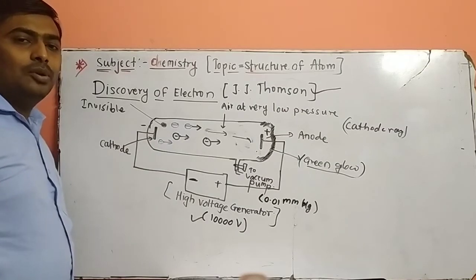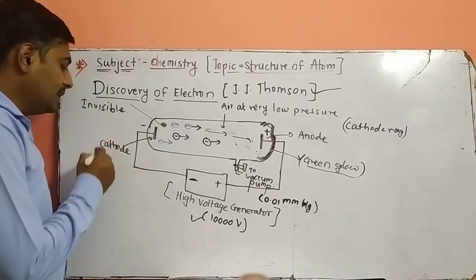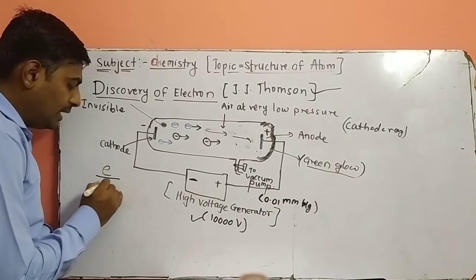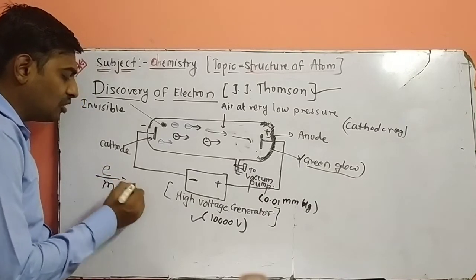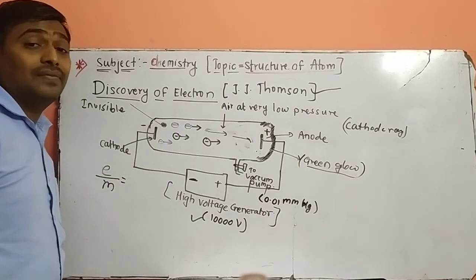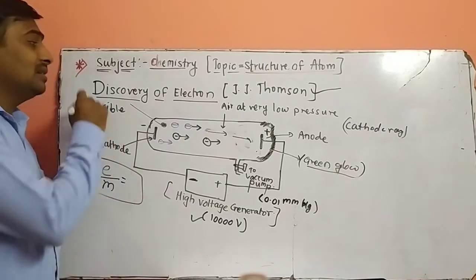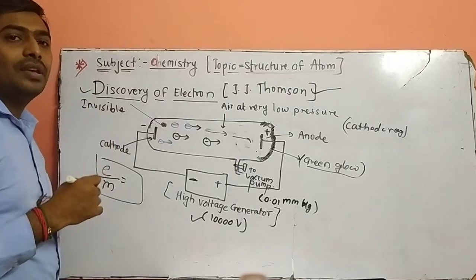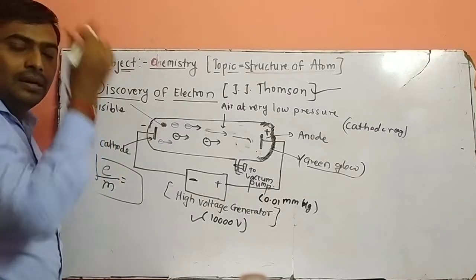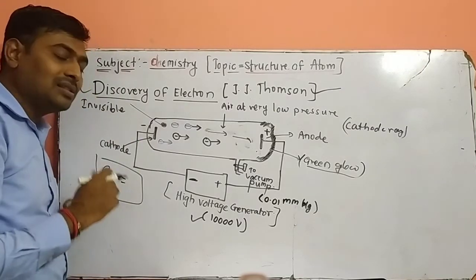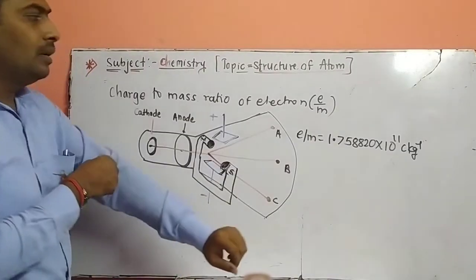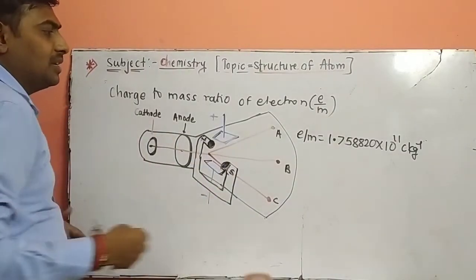One more contribution given by the scientist Thomson is the e/m ratio. e means the charge of an electron, m is the mass of an electron. The ratio calculated by Thomson is called the e/m, charge to mass ratio. So next, we will discuss the charge to mass ratio experiment.